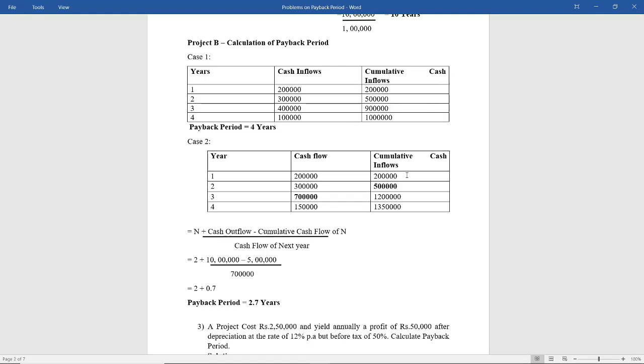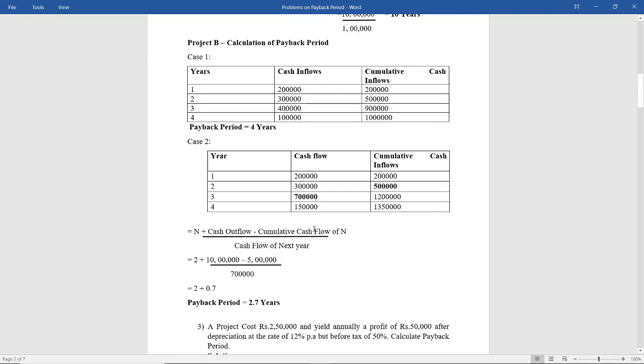Once again, after we do these problems, I request you all to go through the theory part of what I've explained, then you will understand it much better. So for cumulative cash inflows, you are not finding any year in which it is exactly the same. So what did I mention in the PPT slides? That if the cumulative cash inflow is not exactly the same as your cash outflow of 10 lakhs, you'll know.